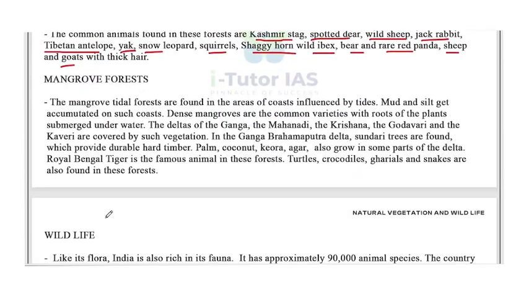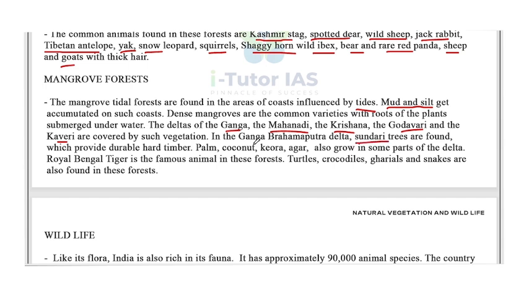Next one is mangrove forest. The mangrove tidal forests are found in the areas of coast influenced by tides. Mud and silt get accumulated on such coasts. Dense mangroves are the common varieties, with roots of the plants submerged under the water. The deltas of the Ganga, the Mahanadi, the Krishna, the Godavari, and the Kaveri are covered by such vegetation. In the Ganga-Brahmaputra delta, Sundari trees are found.